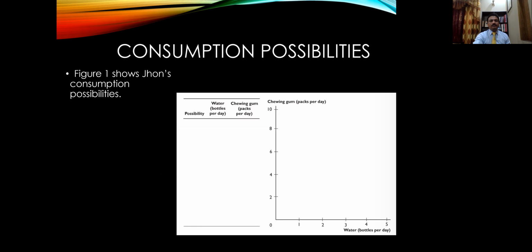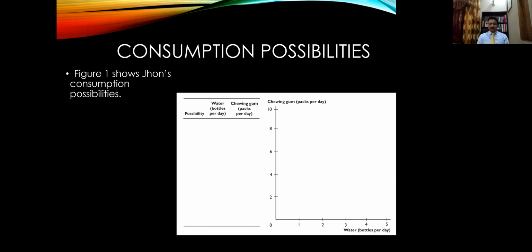Now, let's look at this concept graphically. Figure 1 shows John's consumption possibilities. We assume that he has $4 a day to spend on the two commodities. Let's assume that he spends all of his budget on the consumption of packs of chewing gum.